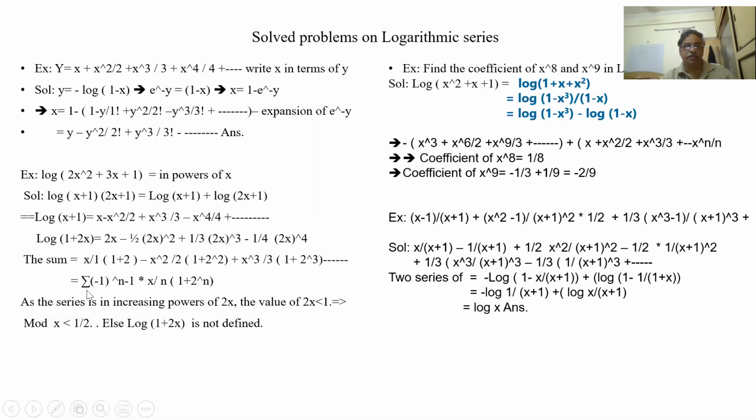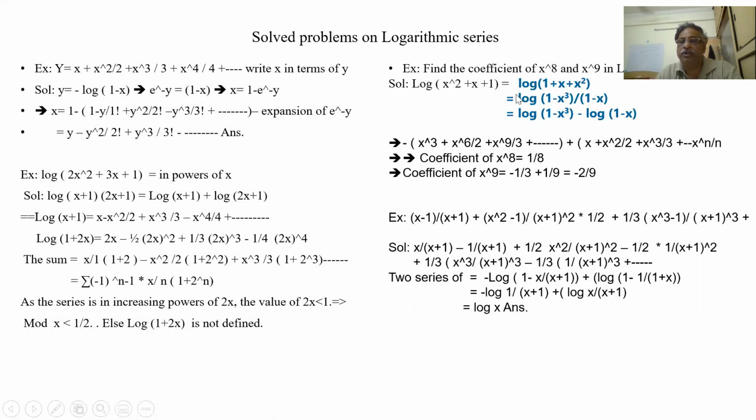If I see my general term, minus 1 to the power of n minus 1 into x to the power of n by n is the first term, into 1 plus 2 to the power of n, because in log of 1 plus 2x, 2 to the power of n is getting added here. So this is my general term. Log of 1 plus 2x is valid when mod of 2x is less than 1, that means x should be less than half. So this expansion is valid if x is less than half. For the first one only x less than 1 is needed, but here 2x is there, so it is the stricter condition.